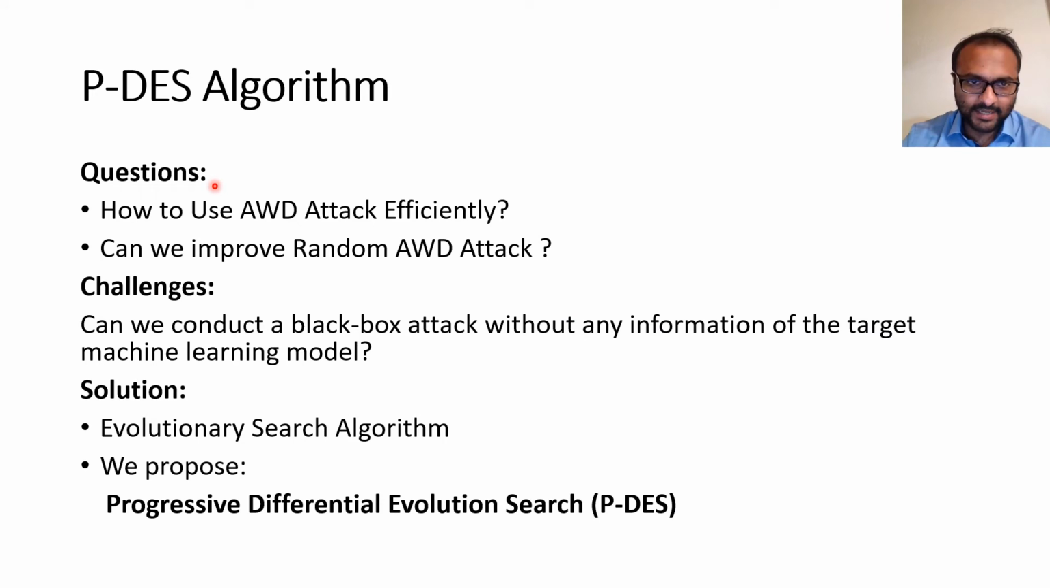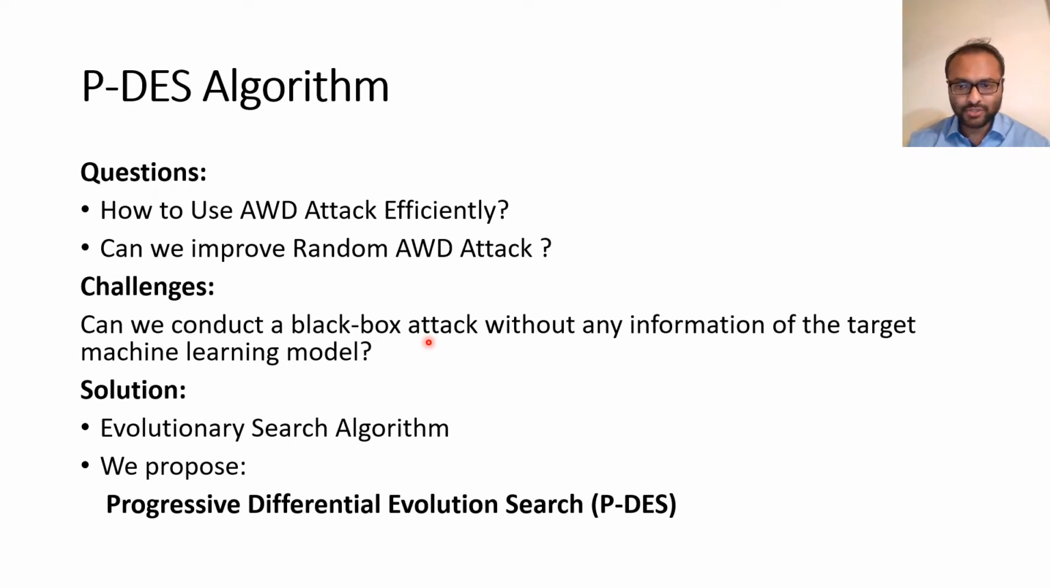Based on the results that I presented in the previous slide, two questions became clear. How to use AWD attack efficiently? Can we improve random AWD attack? On top of that, we put a challenge on ourselves: can we conduct a black box attack without any information of the target machine learning model, for example, weights, gradients, and architecture?